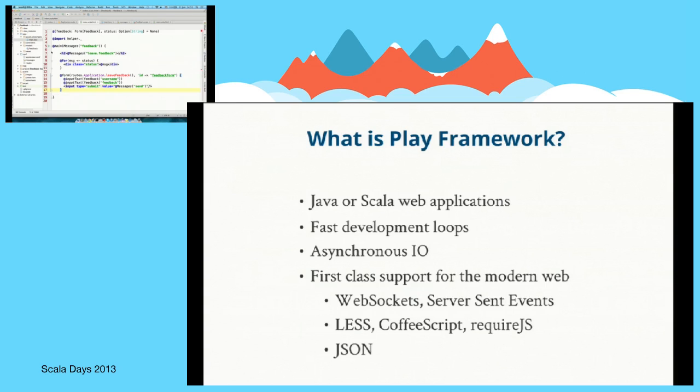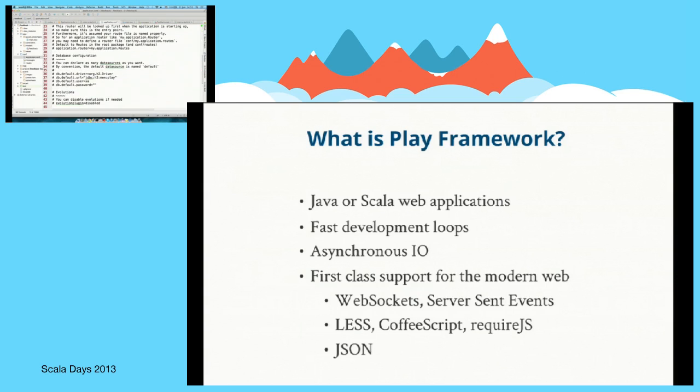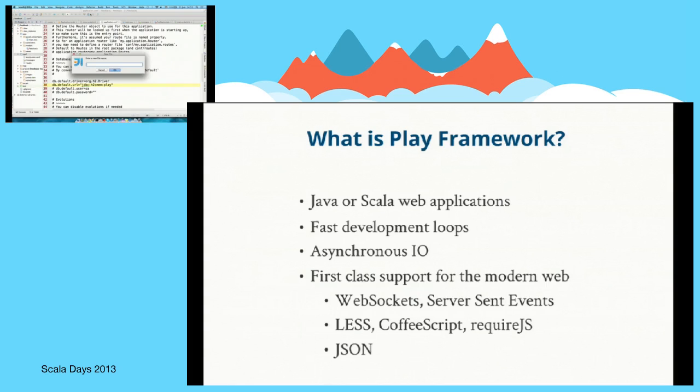So we want to store to a database. The first thing we want to do is tell Play how to connect to a database. We want to say what database to connect to. For this presentation, I'm going to use an in-memory database called H2. And so this configuration says that the database called default is going to be an H2 database, and that's the URL. I also want to define a schema for this database. And Play has a feature called evolutions.